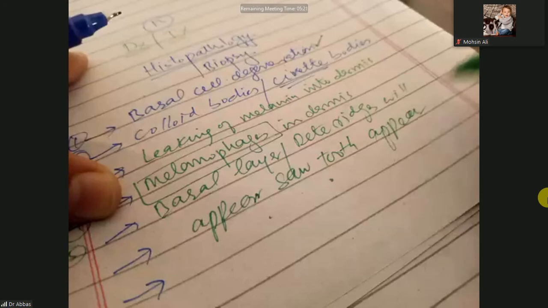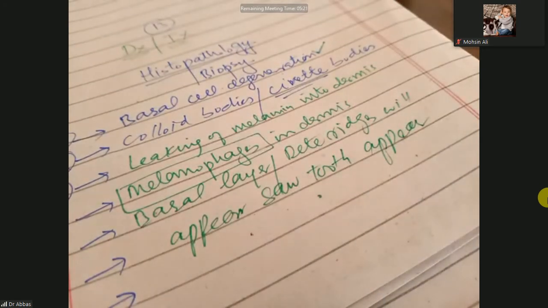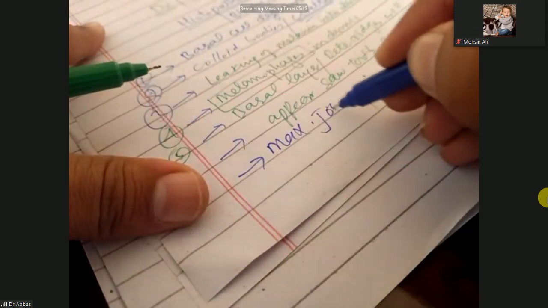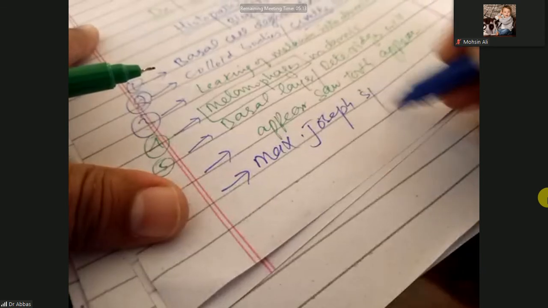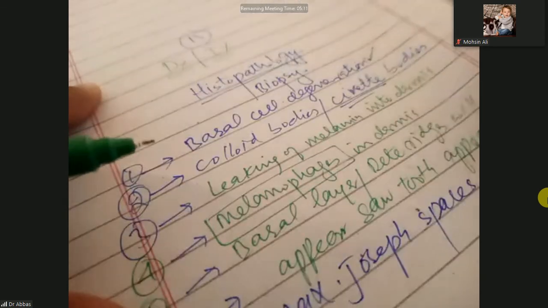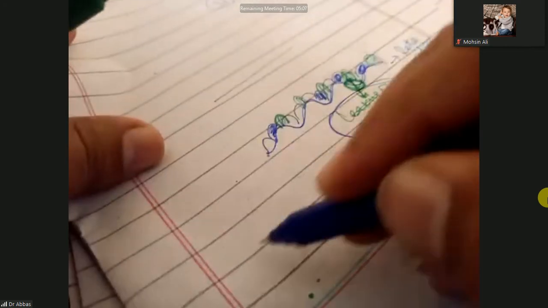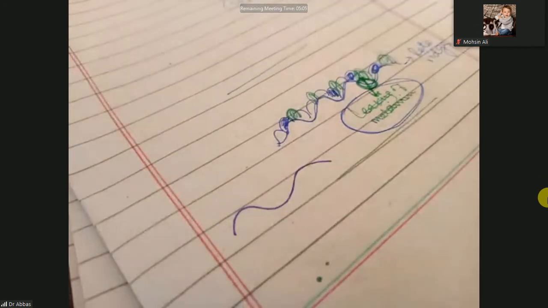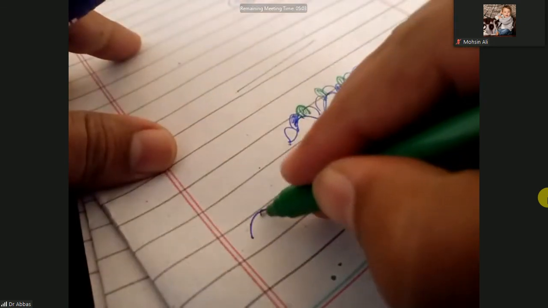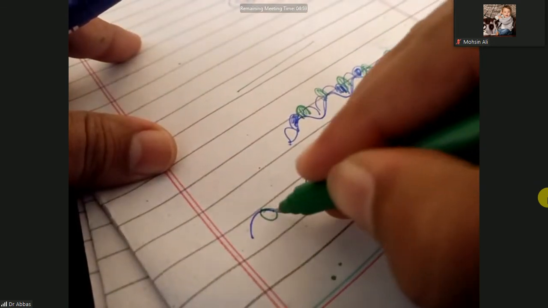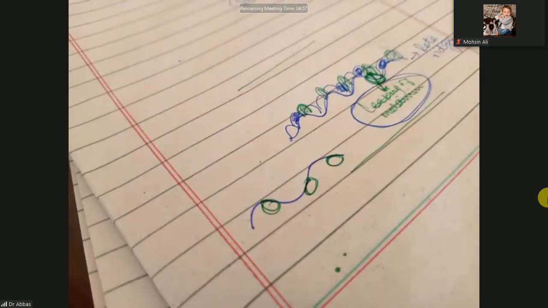Next there will be Max-Joseph spaces. What are the Max-Joseph spaces? Look at this, the normal basal cell. When the basal cell degenerates, it will leave a space here, a gap here. So you will see the Max-Joseph spaces.